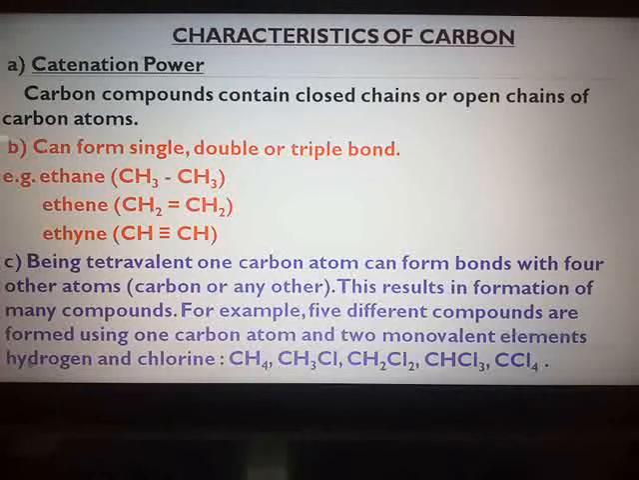Not only that, one more characteristic exhibited by carbon is isomerism. Isomerism means compounds with identical molecular formula but different structure are called isomers, and the property is called isomerism. With this, we complete the topic of why carbon is a versatile element, and we have seen the different characteristics of carbon.